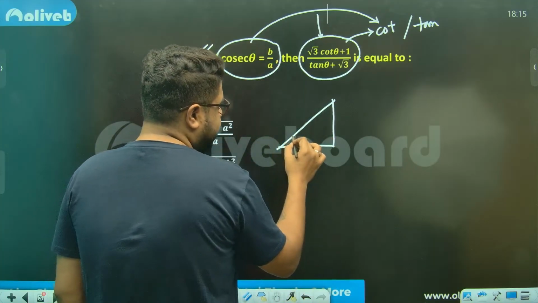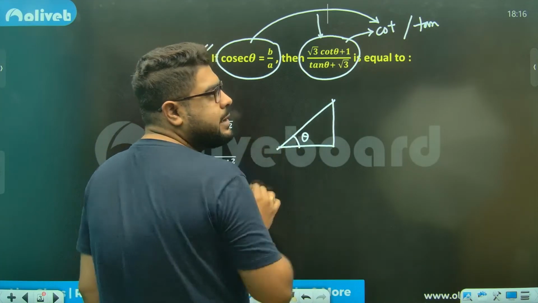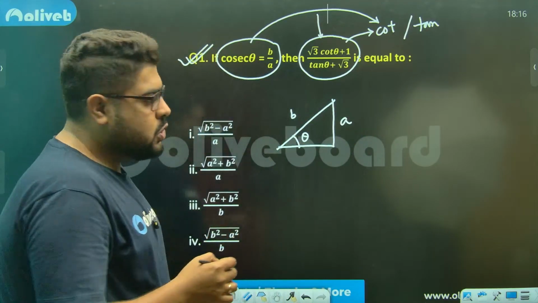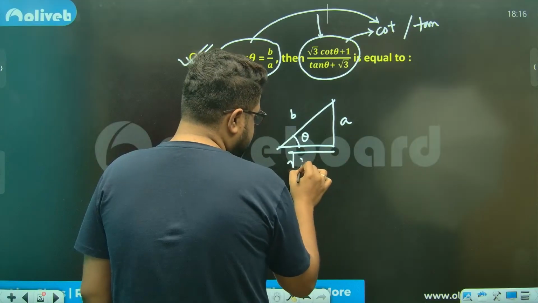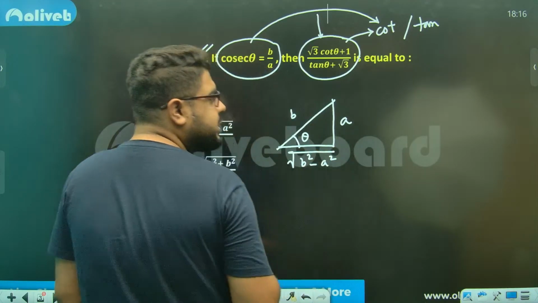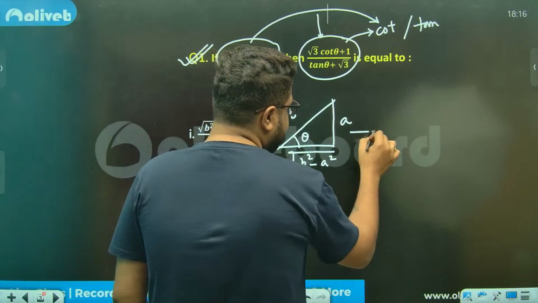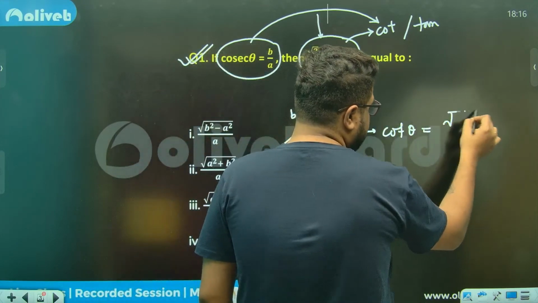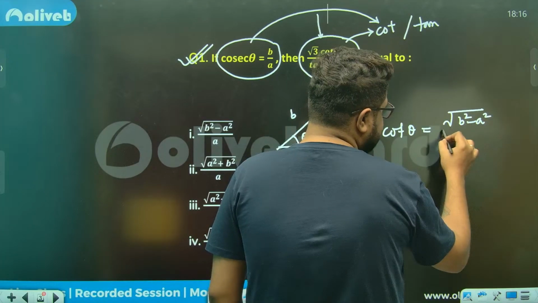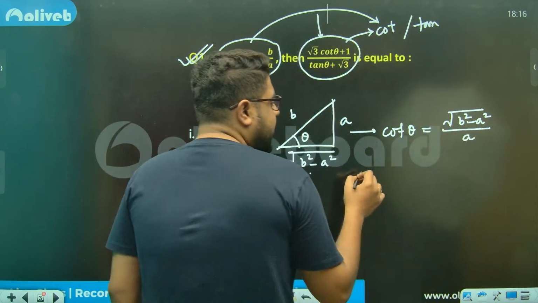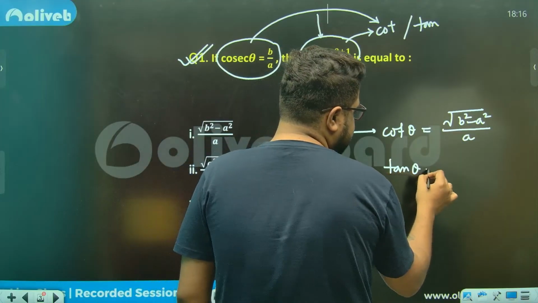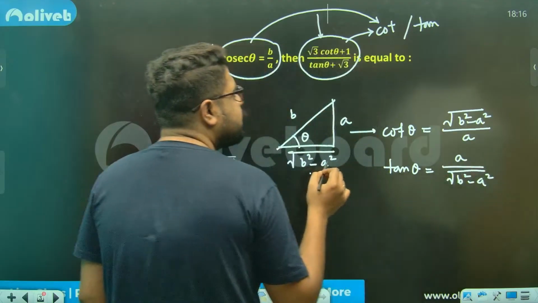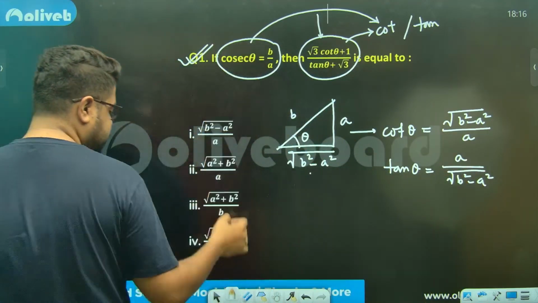Cosec theta is B by A, which means the hypotenuse is B and this side is A. The remaining side has to be root over of B square minus A square by using Pythagoras. So cot theta will be root over of B square minus A square by A. And tan theta will be the opposite of this. You just go with this.